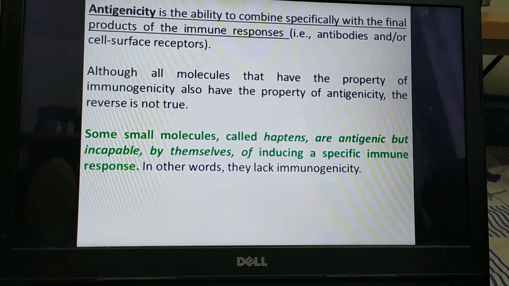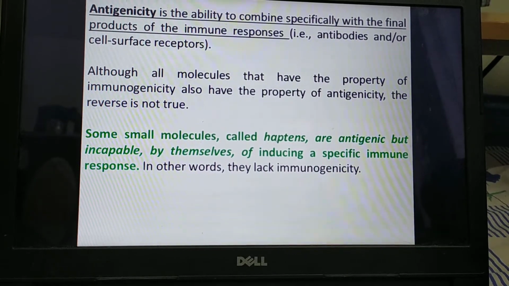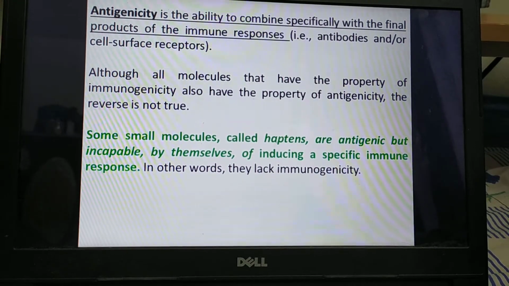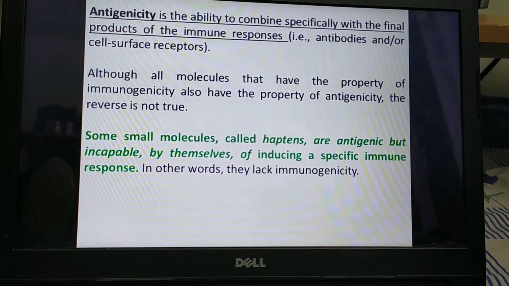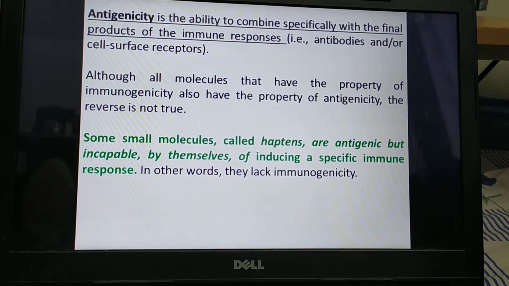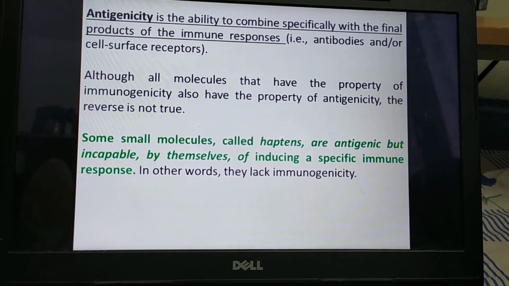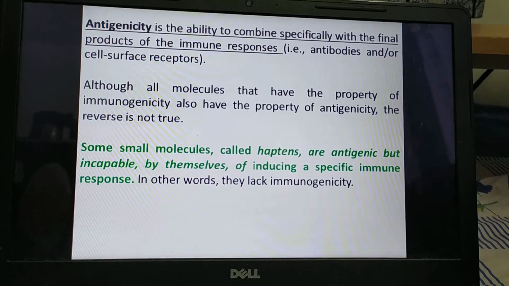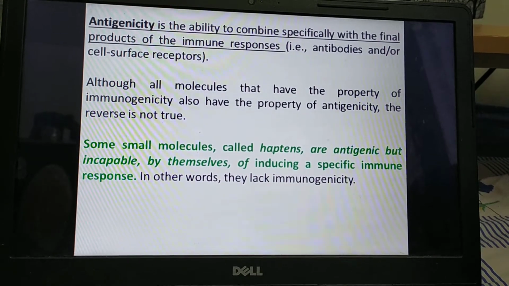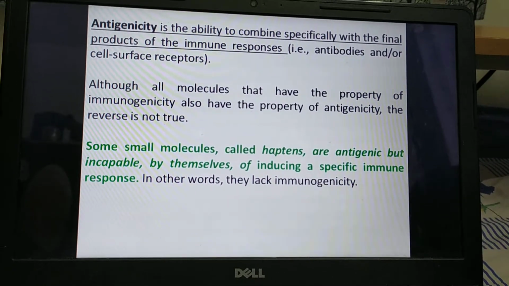We can understand the concept by learning about a very small molecule called hapten. Hapten is antigenic. When I say hapten is an antigenic molecule, what does it mean?